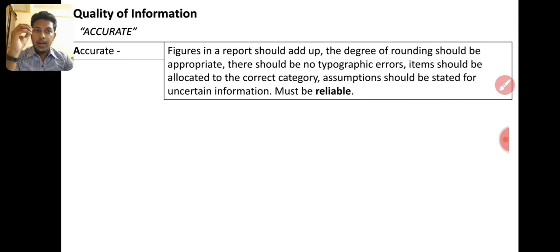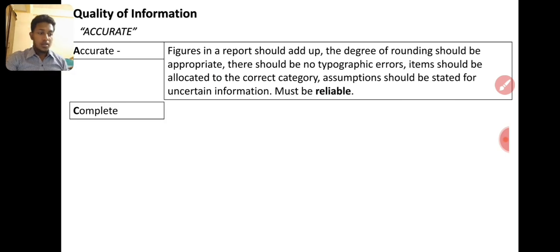Figures in a report should add up. The degree of rounding should be appropriate. There should be no typographic errors. Items should be allocated to the correct category. Assumptions should be stated for uncertain information. Information must be reliable and accurate, right? If the information is not accurate, then our decision also will not be accurate, right?